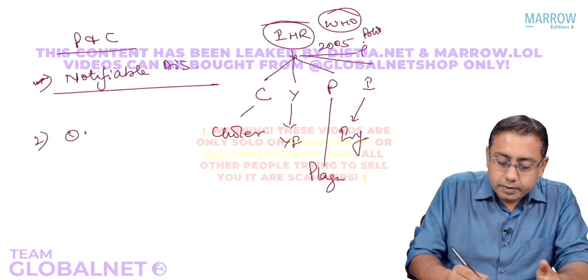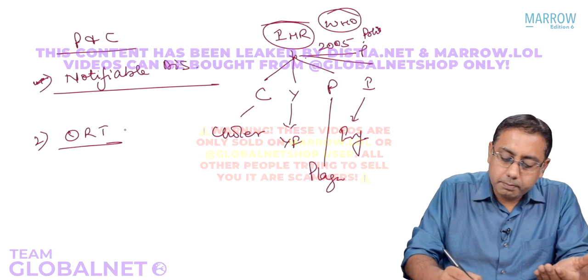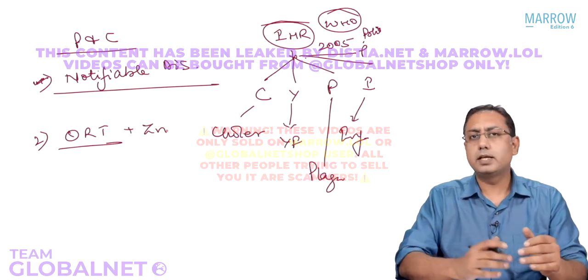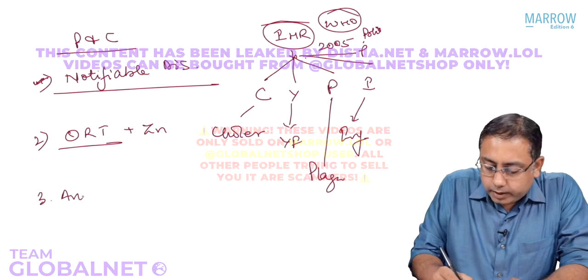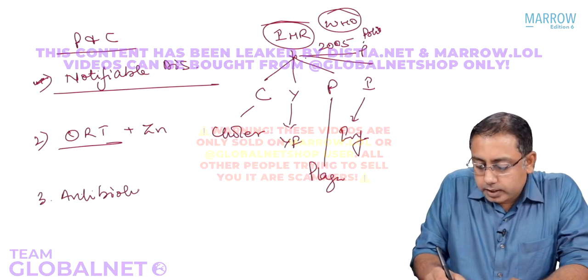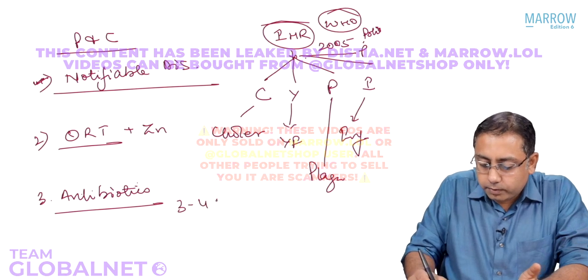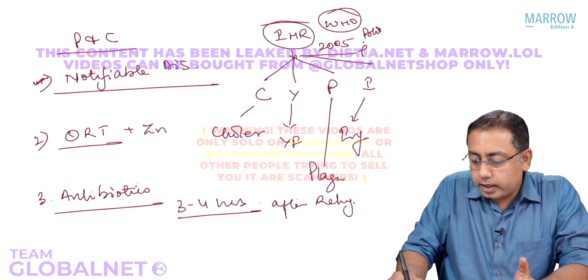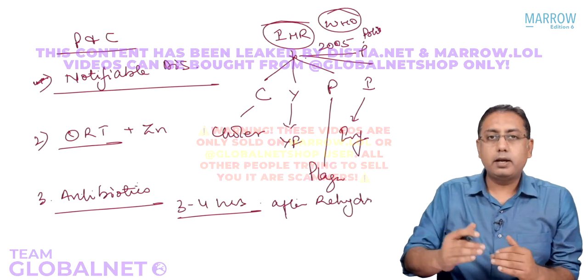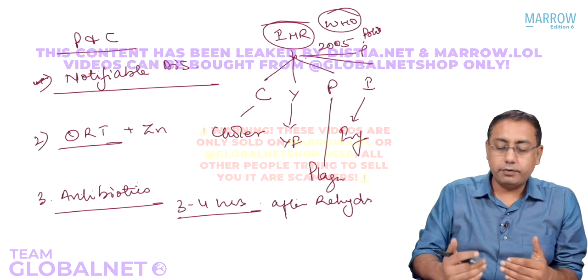Second, there is proven evidence for giving oral rehydration therapy plus zinc for all cases of diarrhea, persistent diarrhea. Third is the use of antibiotics. Antibiotics are generally recommended 3 to 4 hours after rehydration therapy is started, and once the child stops vomiting or diarrhea episodes decrease in frequency.